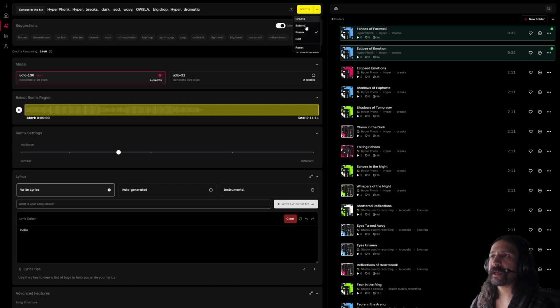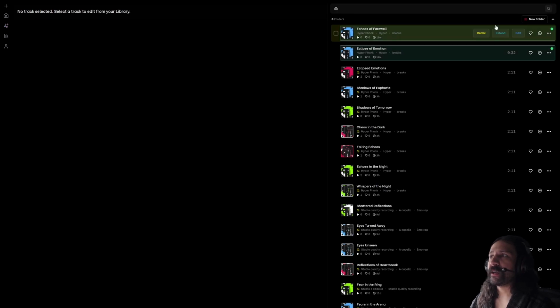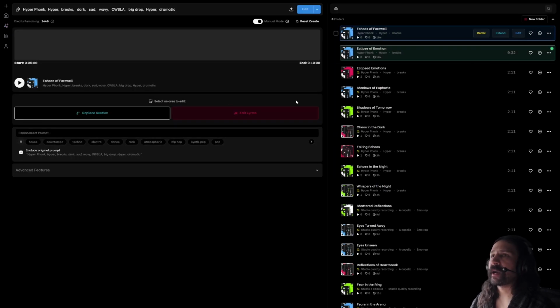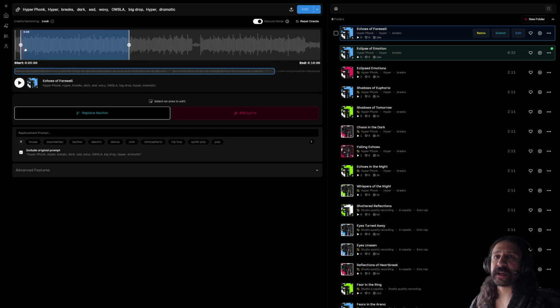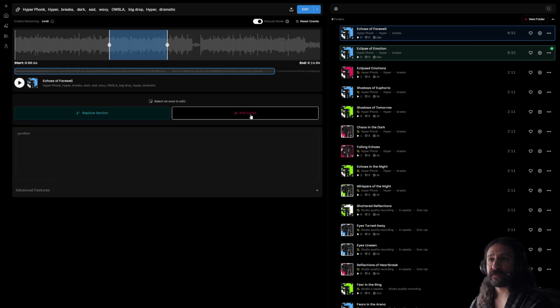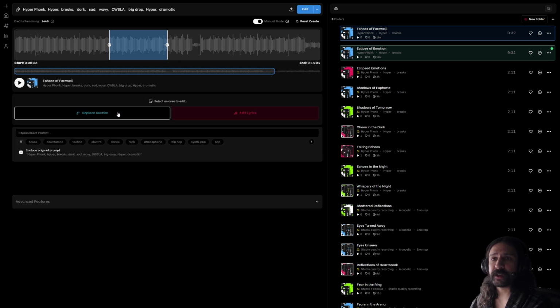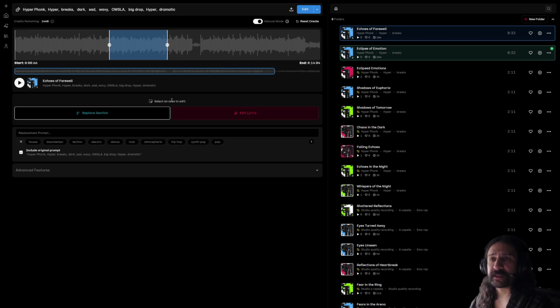Now, in addition to remix, you have edit. This is going to be your in-paint. Let's go ahead and select this guy. This is going to be your in-painting section. You can move this around. If you want to in-paint an area, it will affect here. You can replace the section. You can edit the lyrics, which isn't going to affect the music, the instrumentals. It's just going to affect the lyrics themselves. But here in the replace section, this would in fact affect the instrumentals as well.